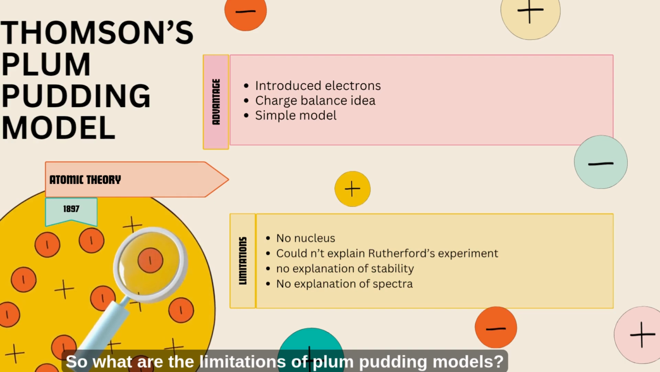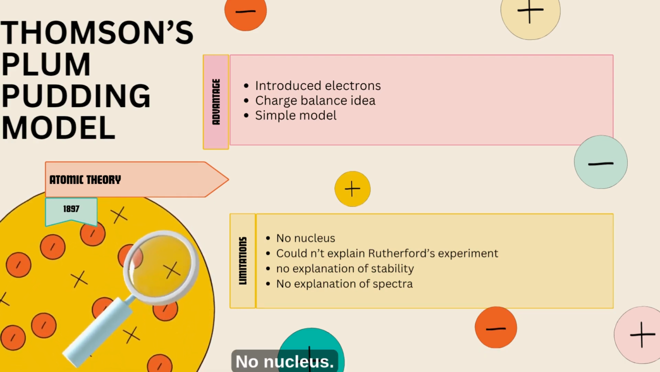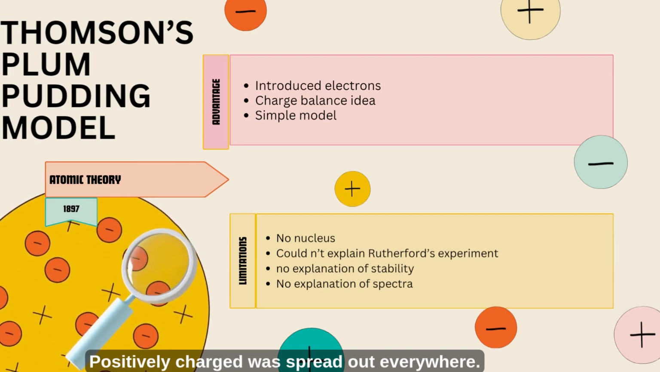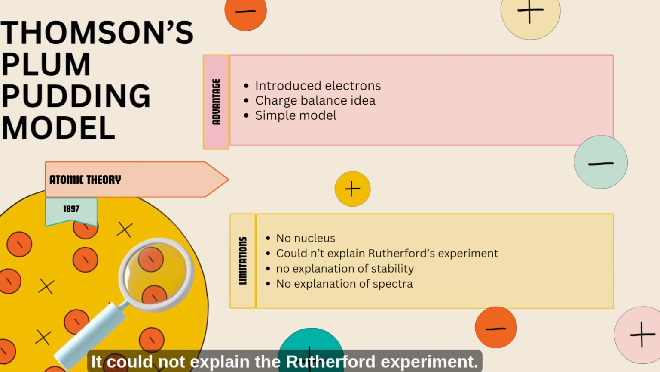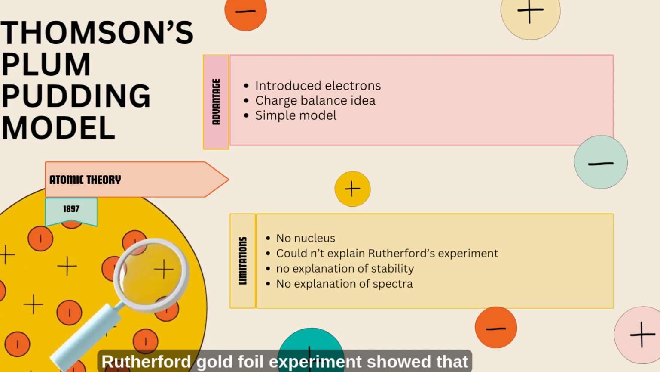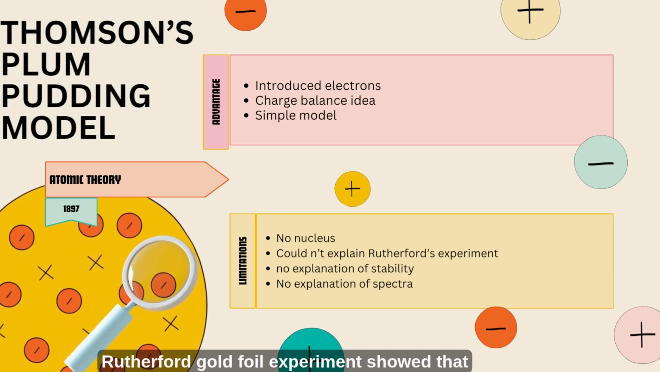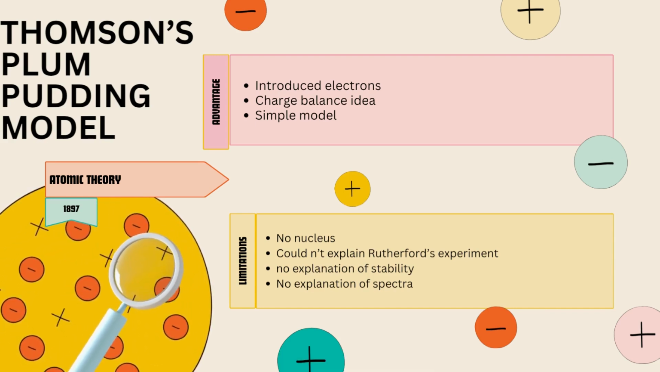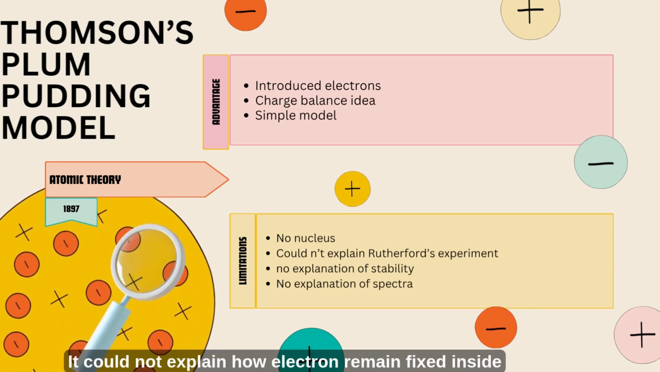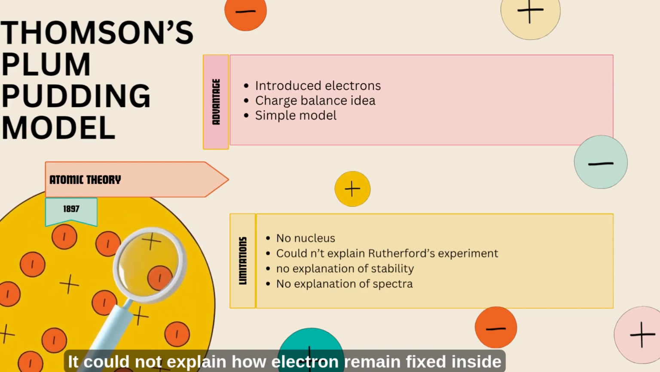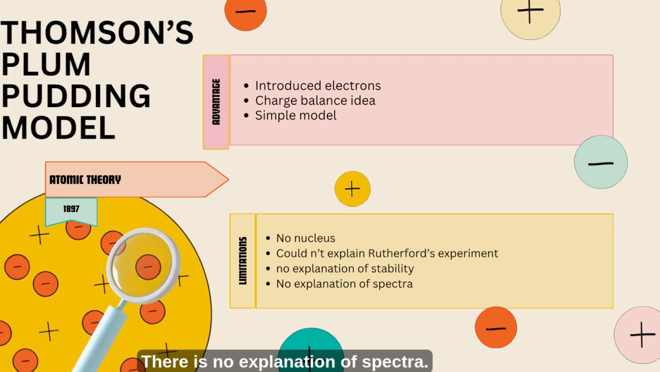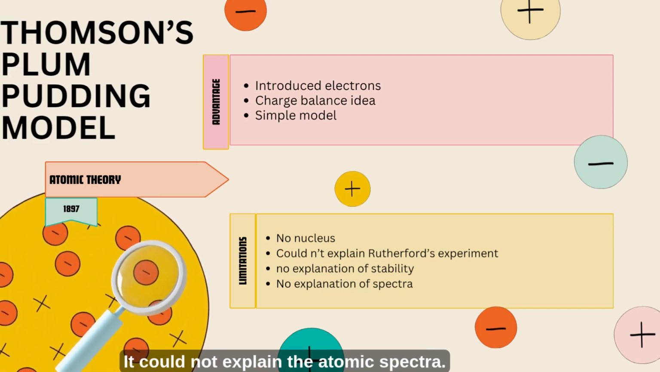So what are the limitations of the plum pudding model? No nucleus. It did not have a central nucleus. Positive charge was spread out everywhere. It could not explain the Rutherford experiment. Rutherford's gold foil experiment showed that atoms have a small, dense nucleus, disproving this model. There is no explanation of stability. It could not explain how electrons remain fixed inside the positive sphere without moving. There is no explanation of spectra. It could not explain the atomic spectra.